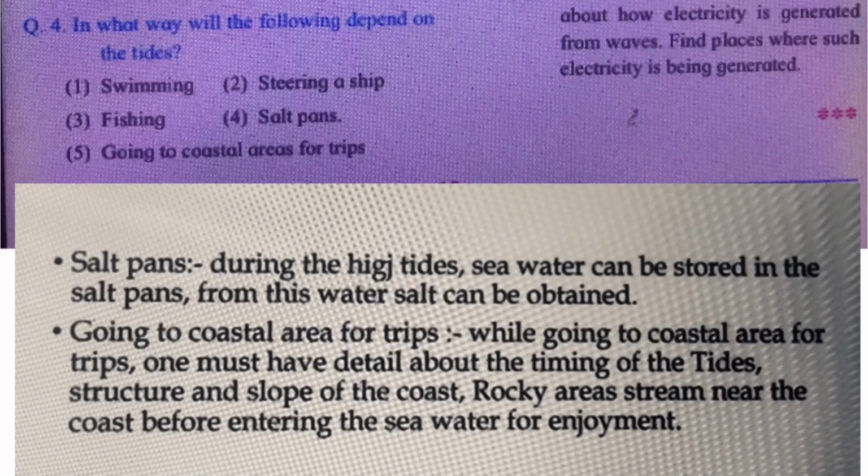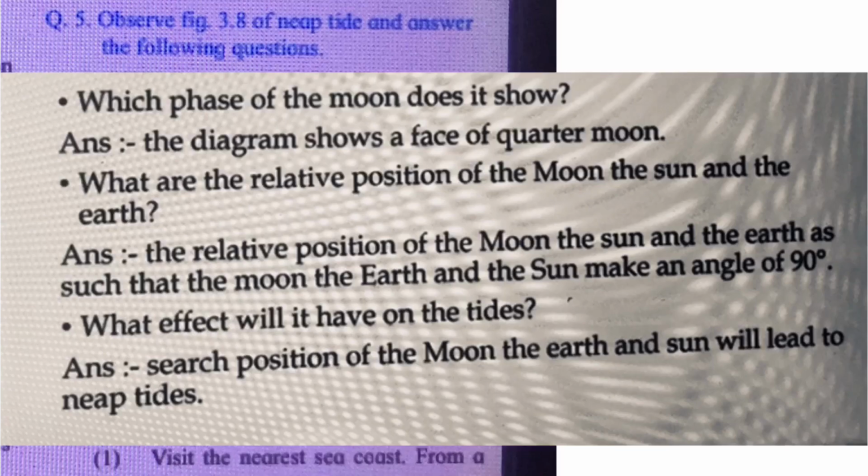Fourth one is salt pans. During the high tides, seawater can be stored in the salt pans. From this water, salt can be obtained. Last one, going to coastal areas for trips. While going to coastal areas for trips, one must have details about the timing of the tide, structure and slope of the coast. Rocky areas should be checked near the coast before entering the seawater for enjoyment.